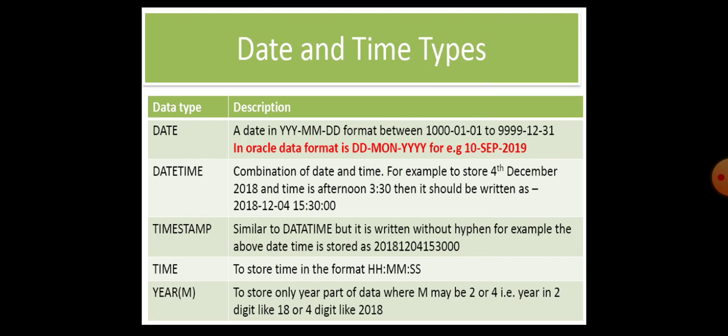Then coming to the next one, date and time types. For entering date type values, the column specification must be in the date data type. Date should be in the format of year, month and date. And year must be greater than 1000, month must be greater than 0 and date must be greater than 0.